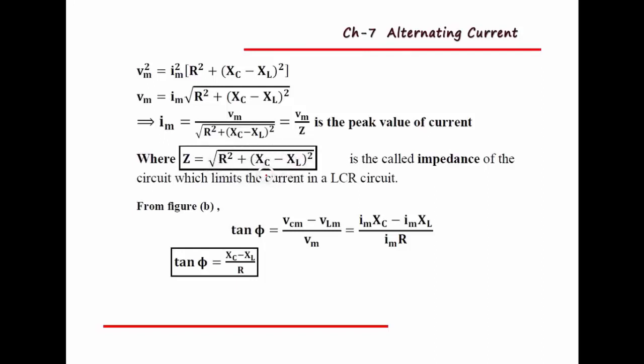Impedance means again the opposition offered by all these three elements, resistor, inductor and capacitor, or the opposition offered by the series LCR circuit, and it is represented by Z. Then its phase angle is given by this important equation, tan phi equal to (XC minus XL) divided by R, or (XL minus XC) divided by R.